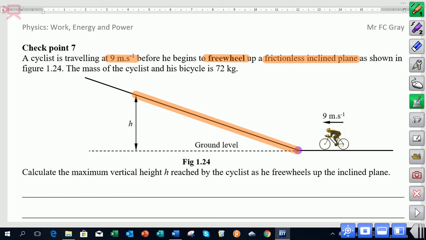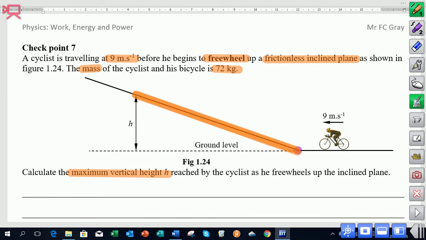And what else can we get from this? The mass of the cyclist and bicycle is 72 kg, so that we've got the total mass. And what do we need to find? We need to find the maximum height h reached by the cyclist. So he's coming in here at the bottom, he's freewheeling all the way up. He's going to slow down, stop at his highest point.